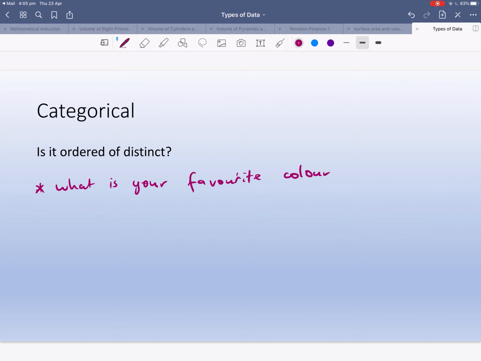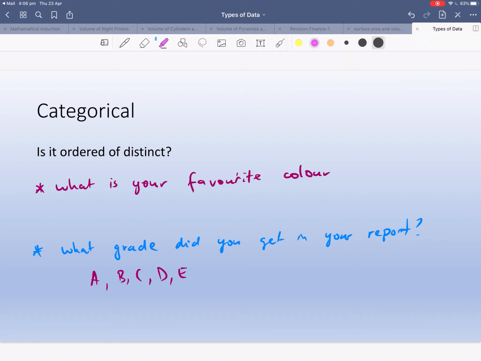Now, is it ordered or distinct? So categories fall into two different things, and I'll do a different one here. What grade did you get in your report? Okay, that's a category as well, because you can get A, B, C, D, or E. The difference between both of these is that this one is ordered, because there's an order to it.